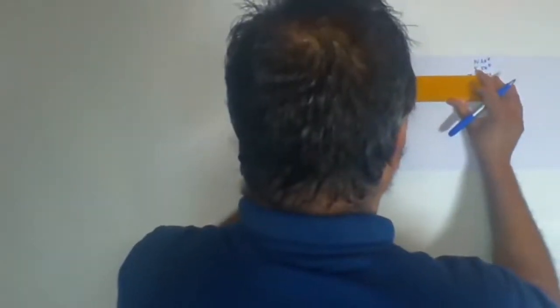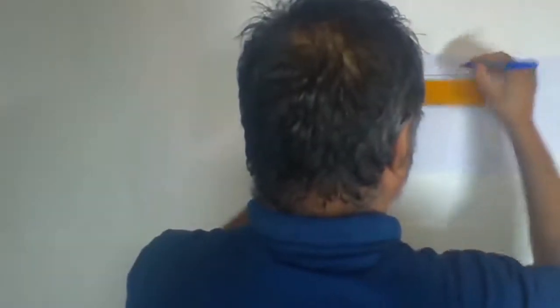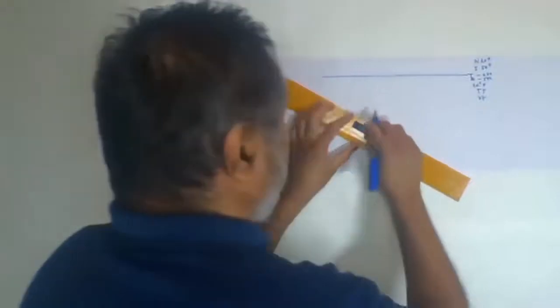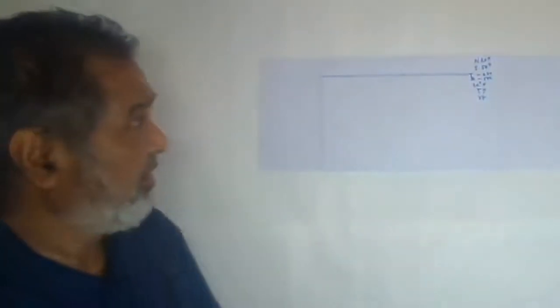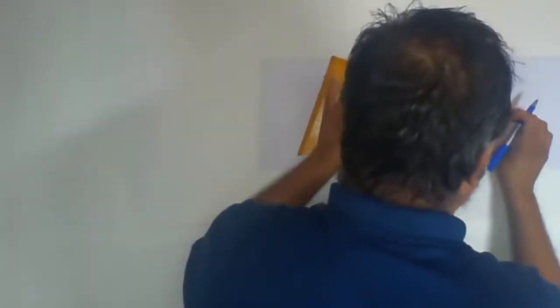Now we'll draw the first, as usual, a straight line parallel to the edge of the page. This will be there. We have marked. Now you have to take the angle north 20 degree and south 50 degree. Join these 2 points now.